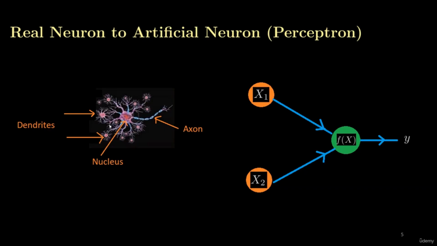So this is our real neuron, and this is our artificial neuron. This one is present in our brain, so it's a real neuron, and this is a neuron created in the lab by scientists. Therefore, it is known as an artificial neuron or the perceptron. So we can see that the inspiration of the perceptron is from the working of a real neuron which is present in our brain.